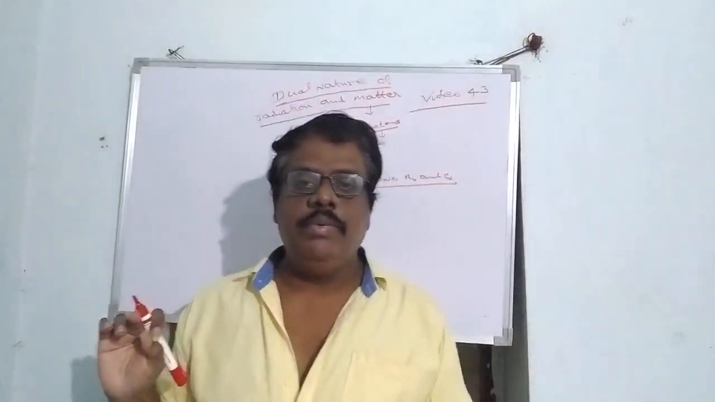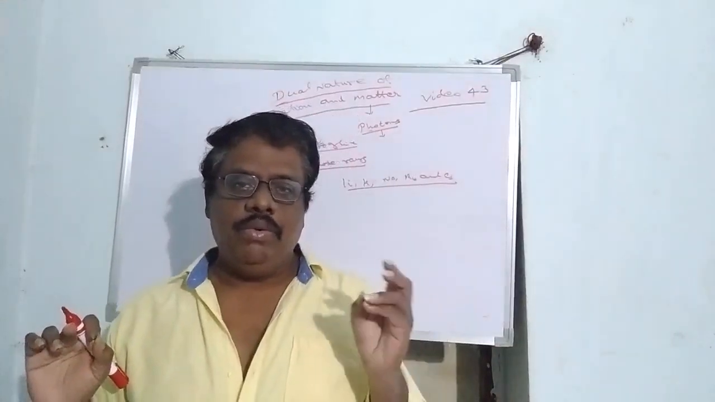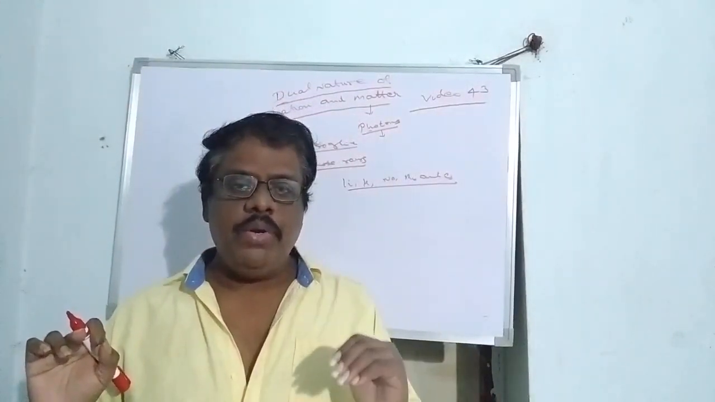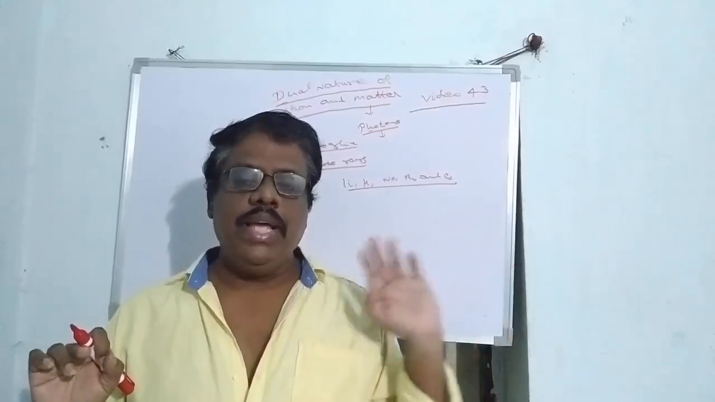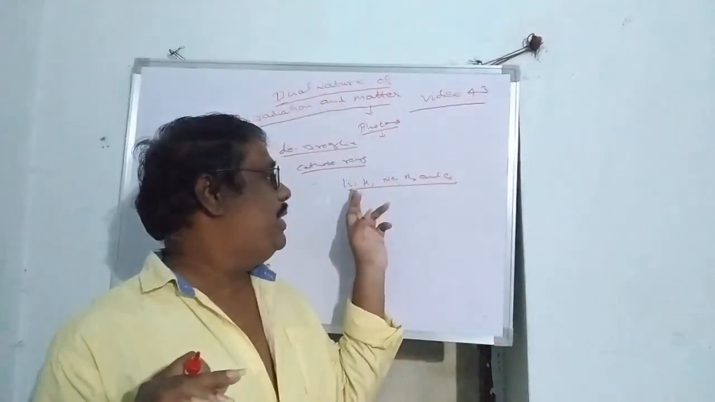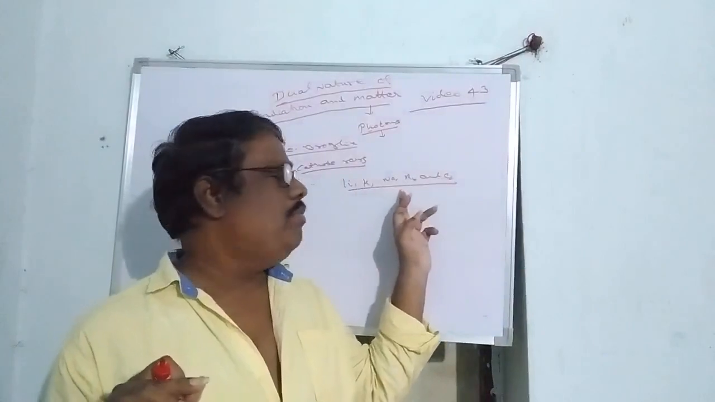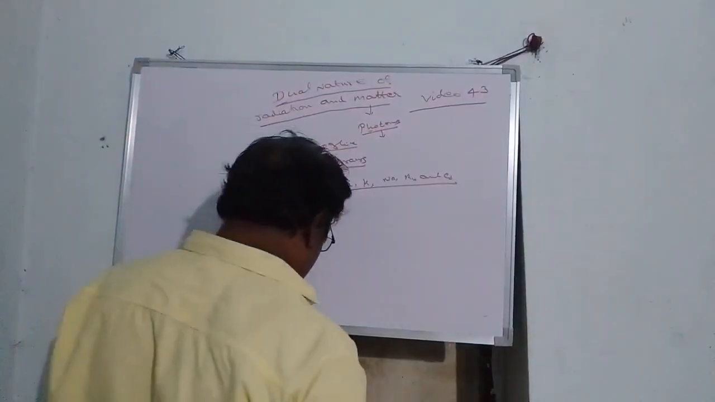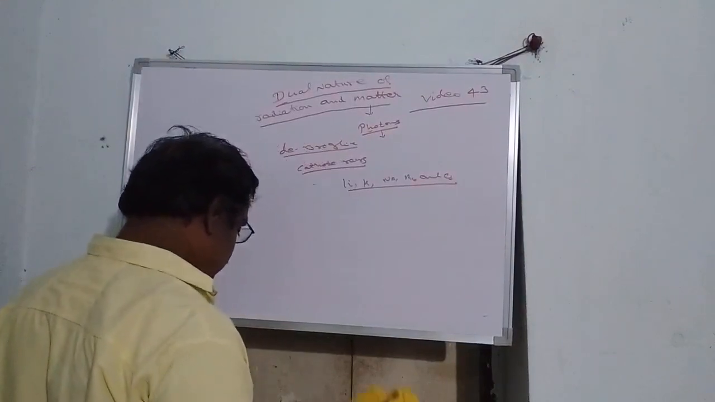So what are photosensitive substances? Their work function is low, so even with ordinary visible light they are able to emit electrons from their surface. What are those substances? Lithium, potassium, sodium, rubidium and cesium. These are the photosensitive substances.